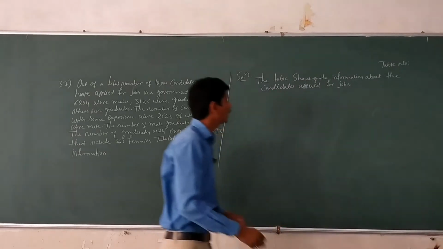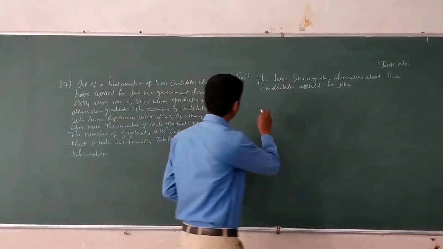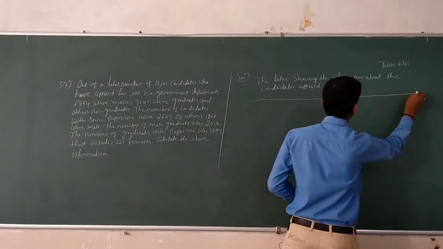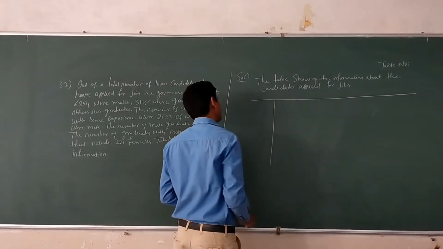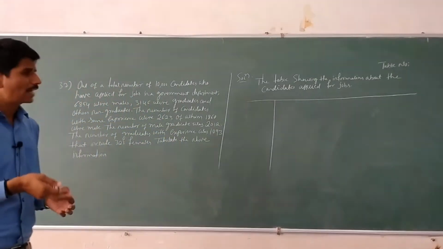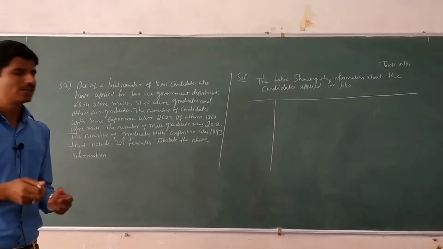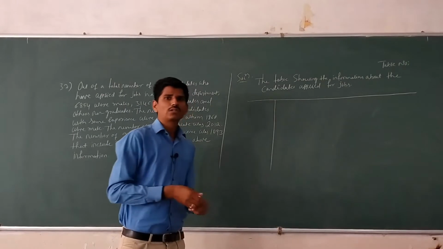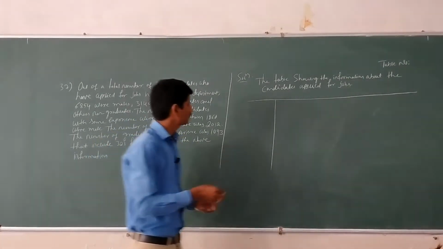Next part is stubs and captions. Instead, you have to take male, female, or graduate and non-graduate, or experience and non-experience. It's your choice. I am taking graduates and non-graduates in the stub entries.